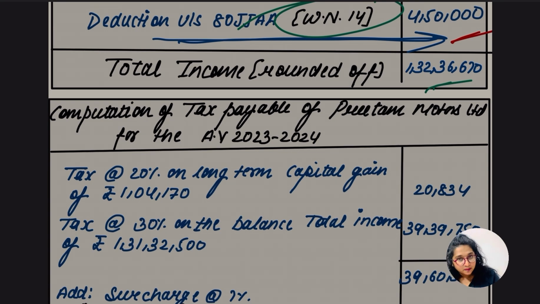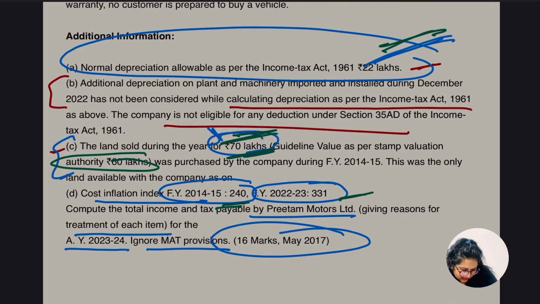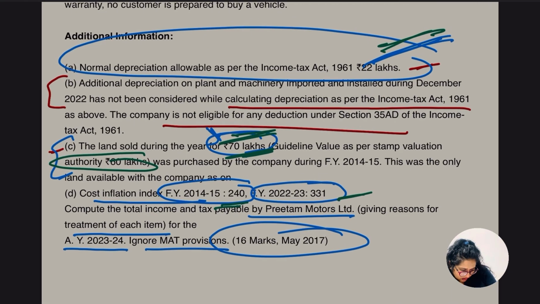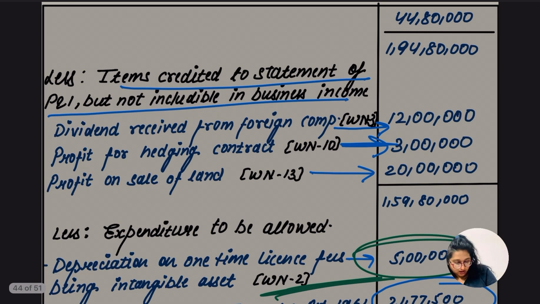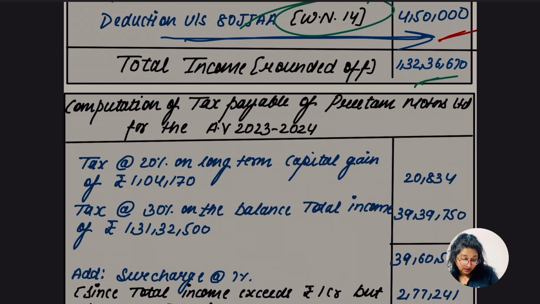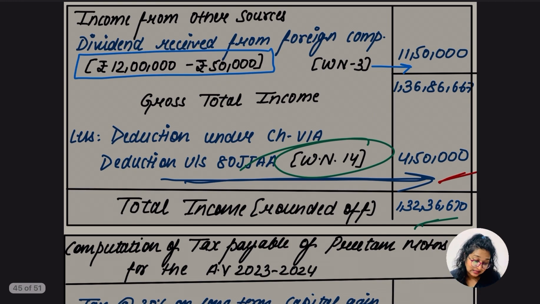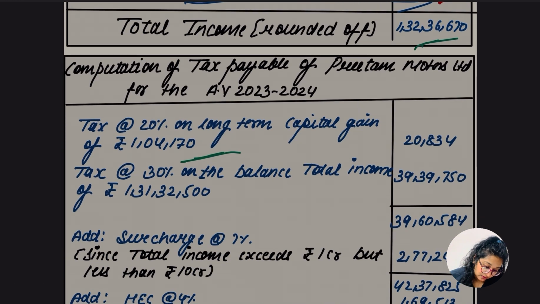Okay, from this there are different tax rates. 30% we have assumed, as the question is saying something about the tax rate, whether they have a turnover exceeding 400 crore. As they have not mentioned anything, we are going to assume it exceeds the limit specified. So for the remaining business income, it is going to be taxable at the rate of 30%. For the capital gain, as in this case the long term capital gain exceeds 1 lakh, the tax rate is going to be 20%.